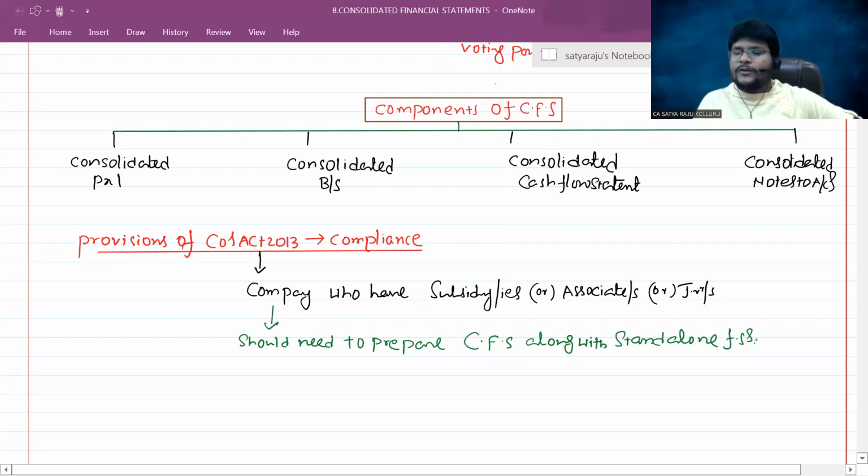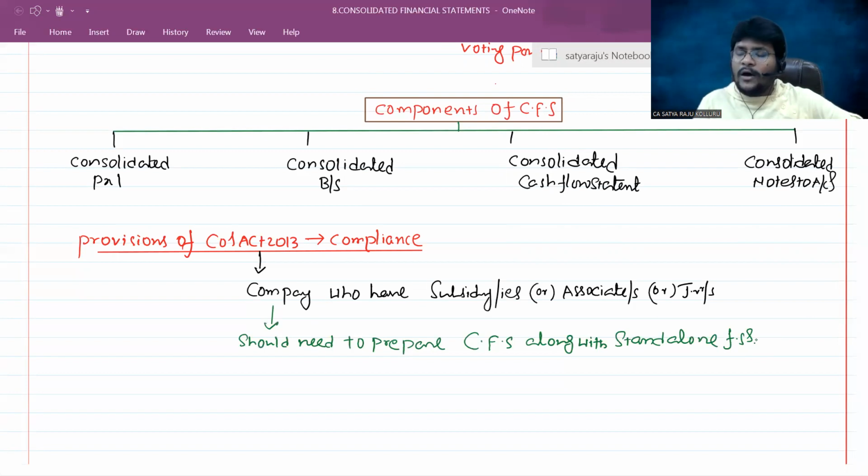Next, sir, you know already, in general, at the time of preparation of standalone financial statements, what are the different compliance procedures you need to adopt? That is, the board of directors will approve such financials. Then along with the financials and the audit report on such financials, it will be sent to the shareholders for attending the general meeting. Then the general meeting will discuss such financial statements. After completion of the general meeting, we need to file the annual returns with the registrar of companies. We know already such compliance procedure.